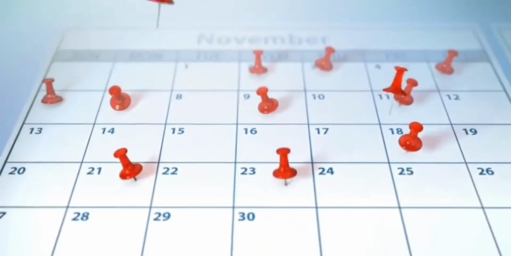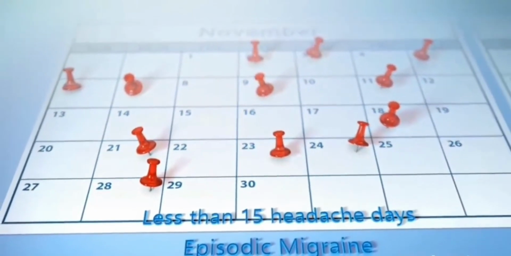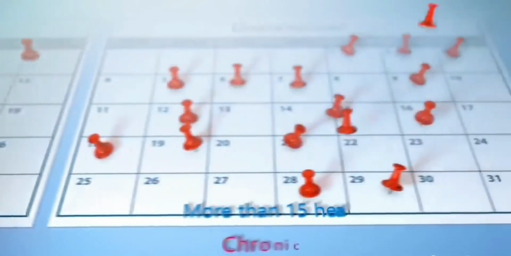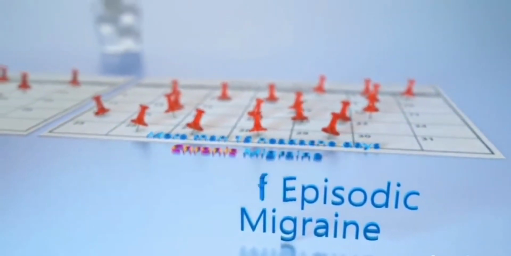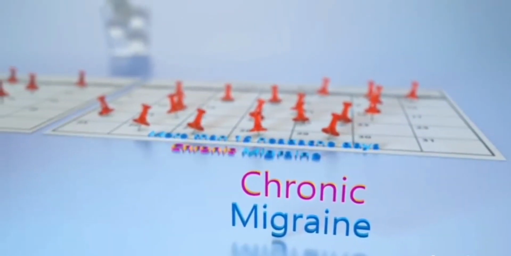It is important for treatment planning to distinguish migraine on the basis of frequency and character of attacks. Less than 15 headache days per month is episodic migraine. 15 or more headaches per month is chronic migraine. Each year, about 3% of those with episodic migraine become chronic.